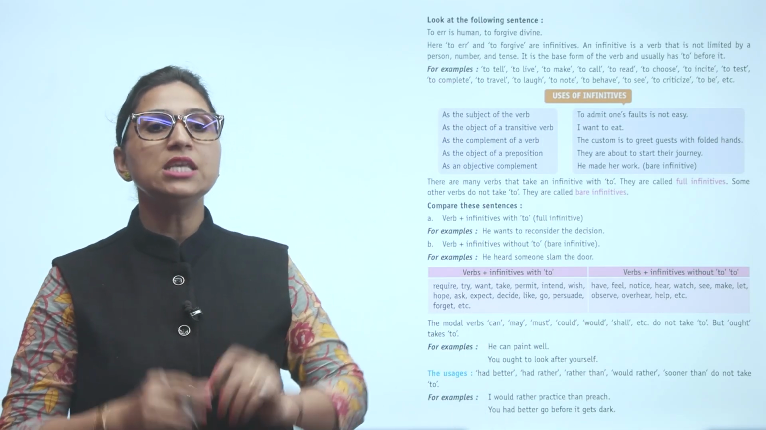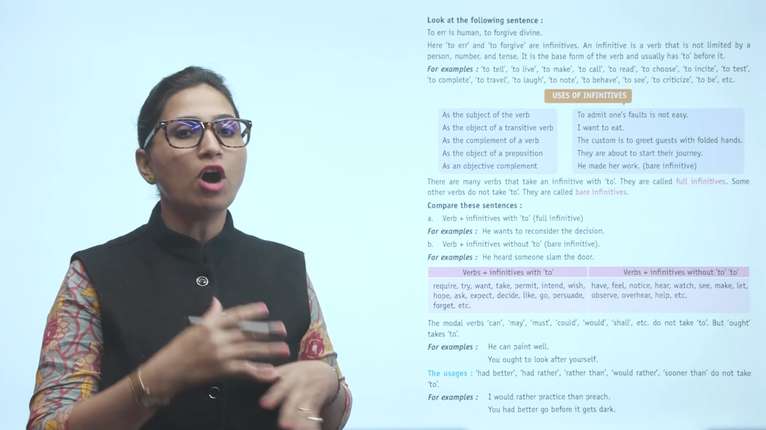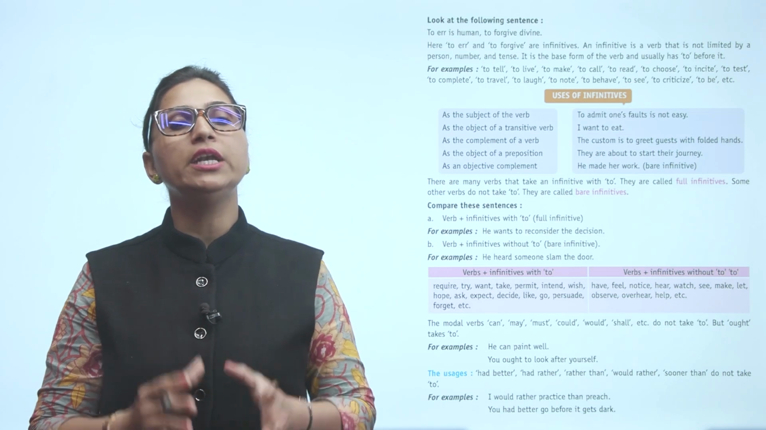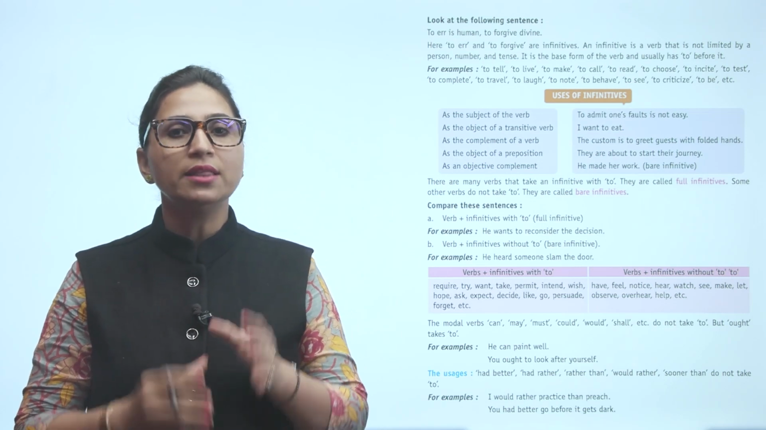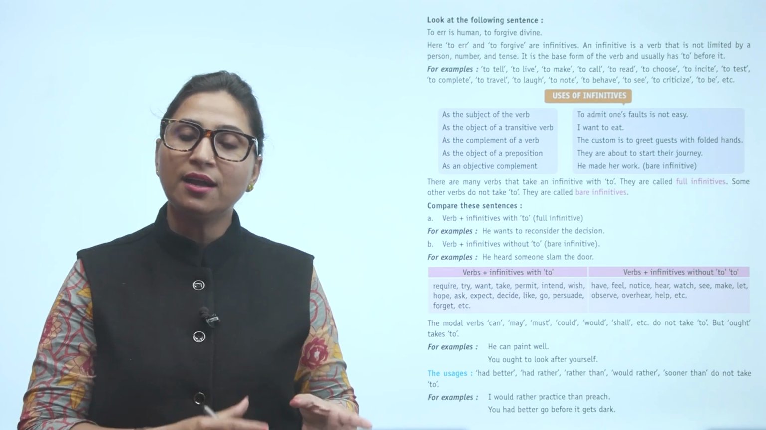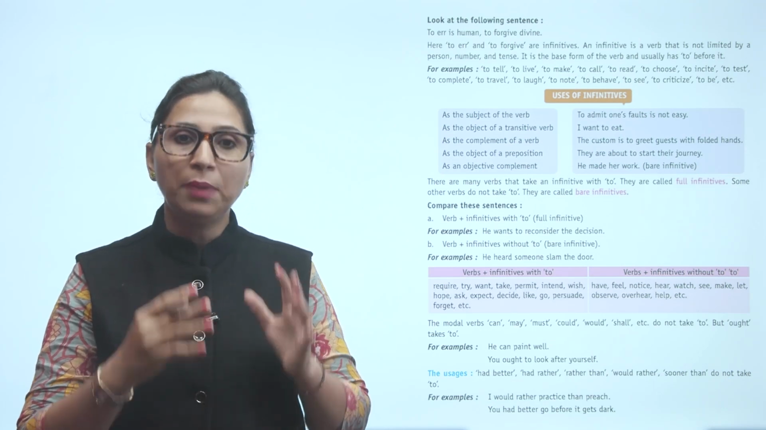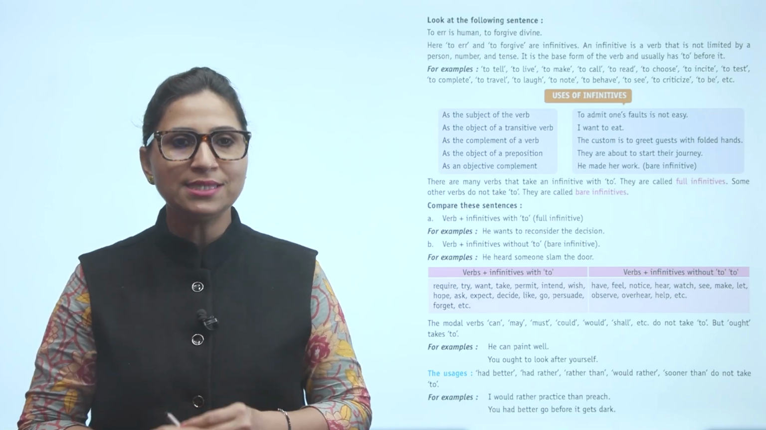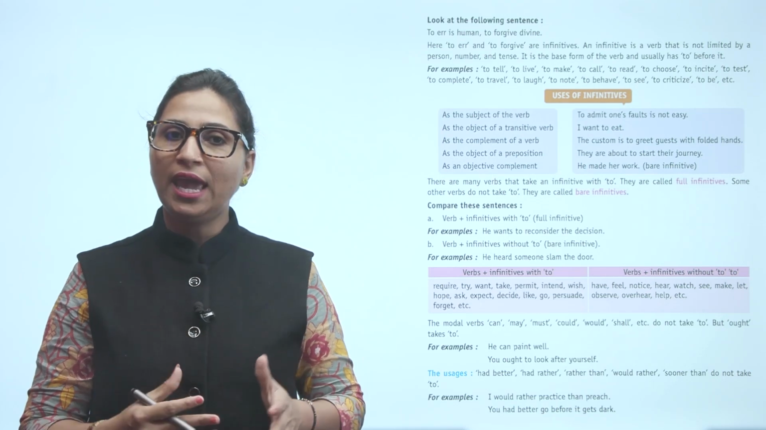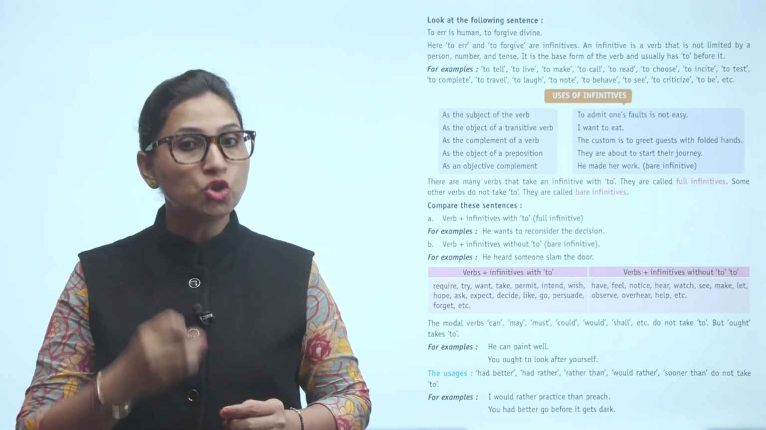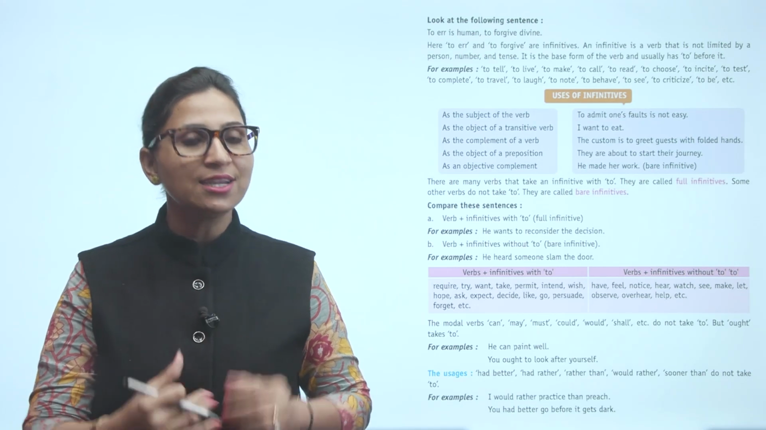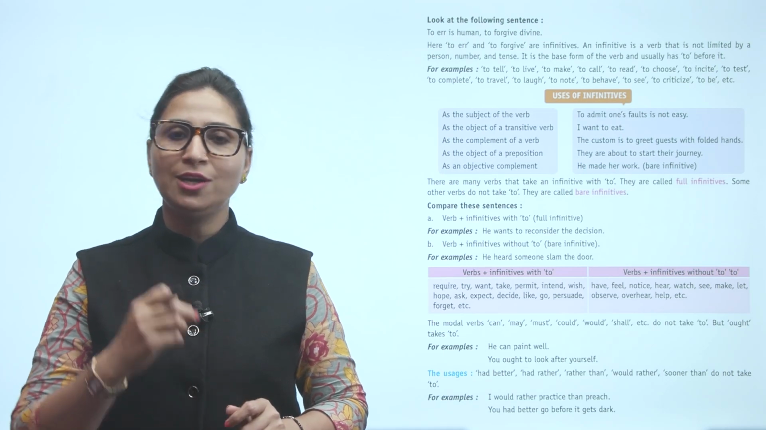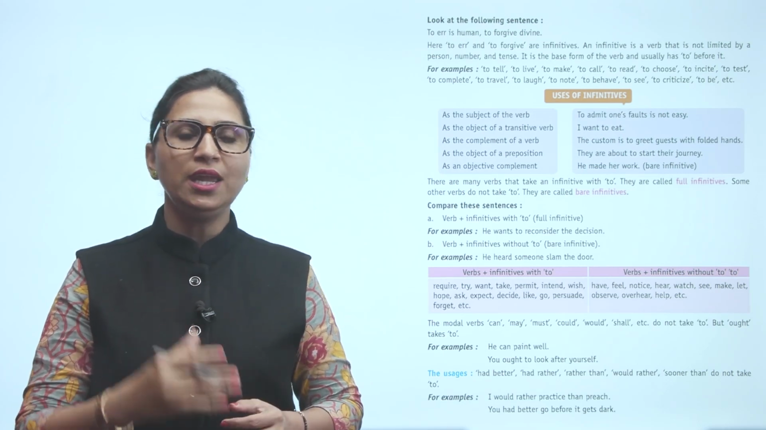Look at the following sentences. To err is human. To forgive divine. Here, to err and to forgive are infinitives. An infinitive is a verb that is not limited by person, number and tense. It is the base form of the verb and usually has to before it. For example, to tell, to live, to make, to call, to read, to choose, to recite, to test, to complete, to travel, to laugh, to note, to behave, to see, to criticize, to be, etc.